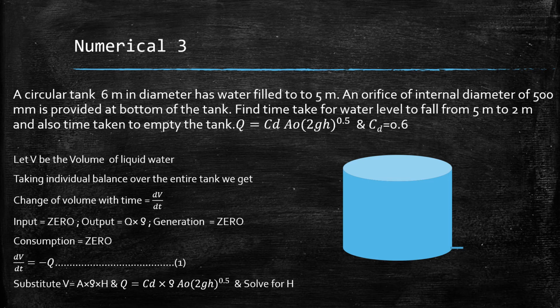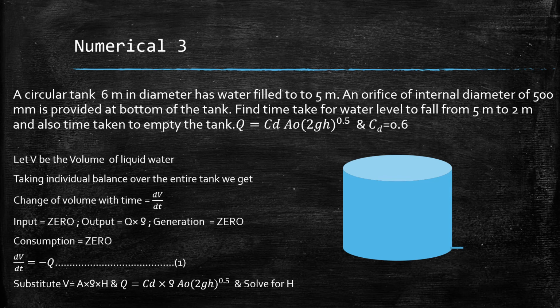So there is a tank of 6 meters diameter filled with water to 5 meters. Now the level of water has to be brought down from 5 meters to 2 meters, and there is only one orifice that is there, which has got the dimensions of 500 mm. So how much time will be required? These numericals are the basic general scenarios or systems that you are going to face when you enter into a processing plant. So these basic equations are very necessary for you to understand, or for you to calculate, or for you to design a particular system, right?